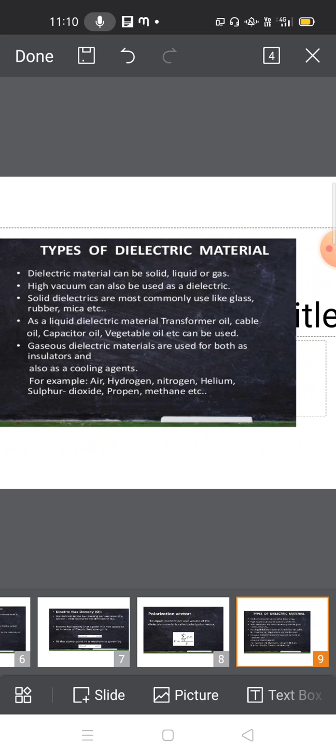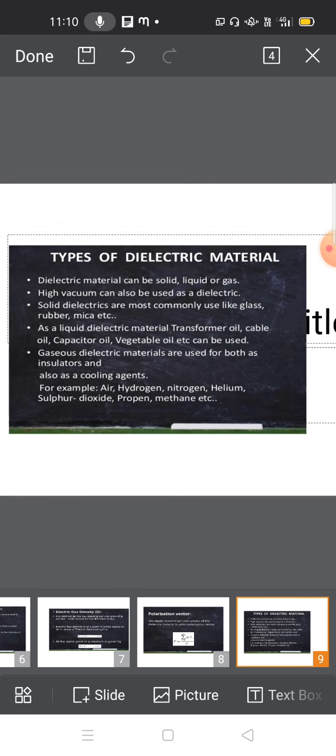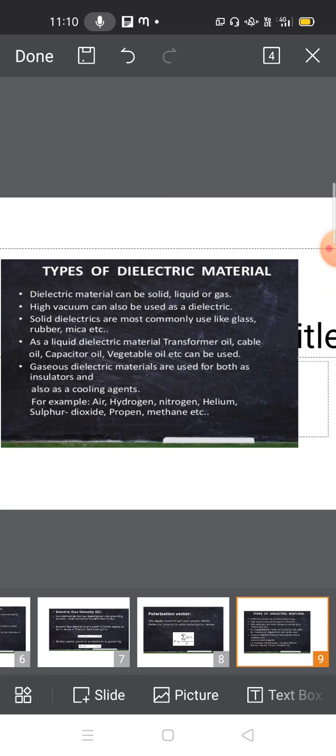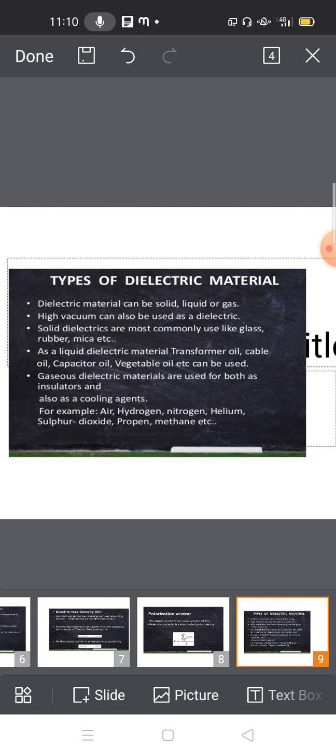Solid dielectric materials commonly used are glass, rubber, mica, etc. In the case of liquid dielectric materials, we have transformer oil, cable oil, capacitor oil and vegetable oil. In the case of gaseous dielectric materials, they are used both as insulators and as cooling agents.